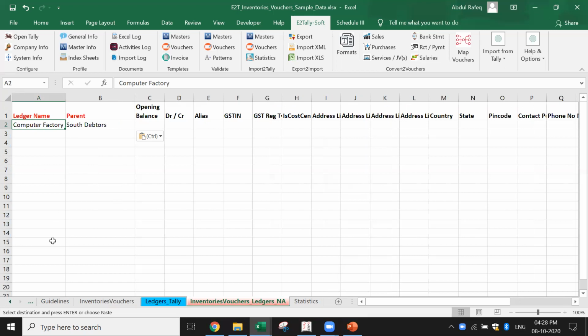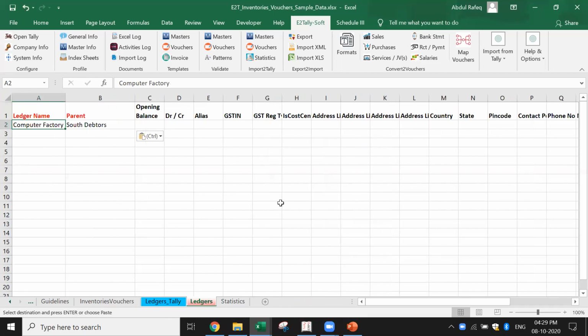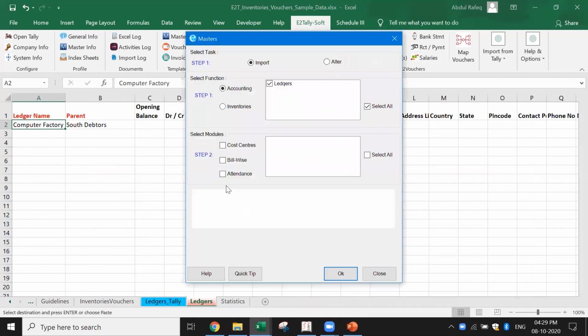I may have multiple accounts. All these ledger accounts I can create in one shot. So let me call this sheet ledgers, because that's the name it's going to read. This is how I've got it. I can create any number of masters in one shot. I'm going to now import these masters. If you see here, import to Tally masters, it's already selected the sheet called ledgers.